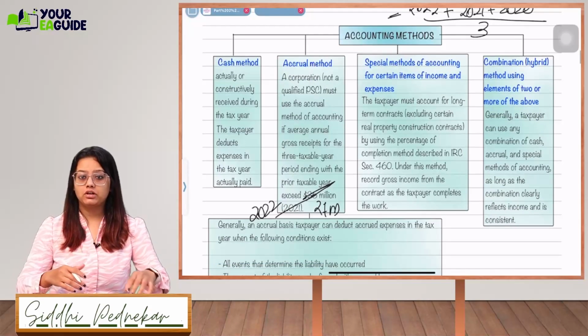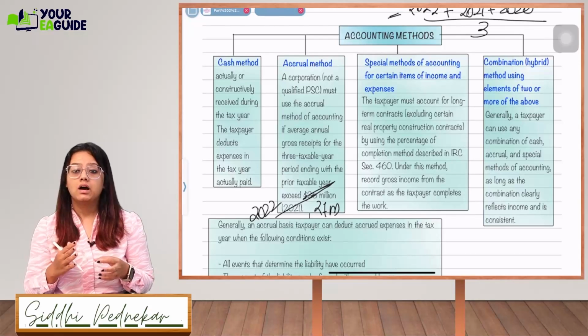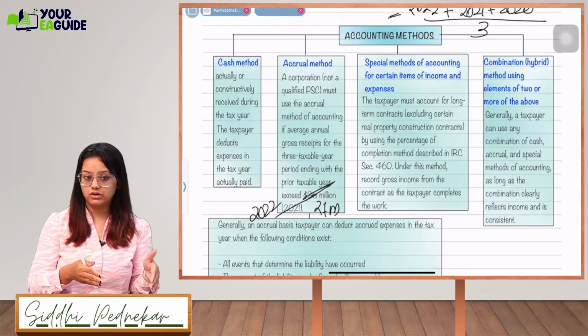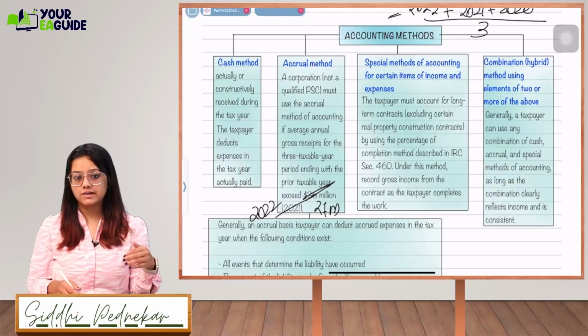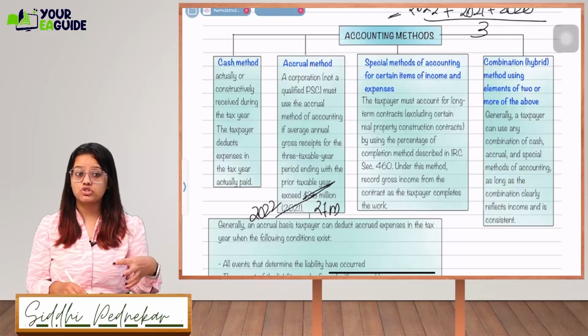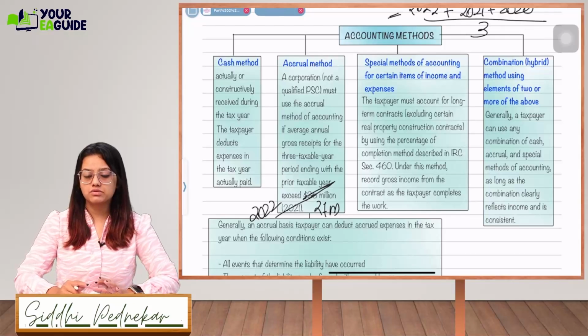Okay, special method of accounting for certain items of income and expense: the taxpayer may account for long-term contracts using the percentage of completion method. They will not use the cash method, they will not use the accrual method. You will see this basically in the construction business. As and when the construction is completed, or some project related work is completed, they will use a special method of accounting for certain items of income and expense.